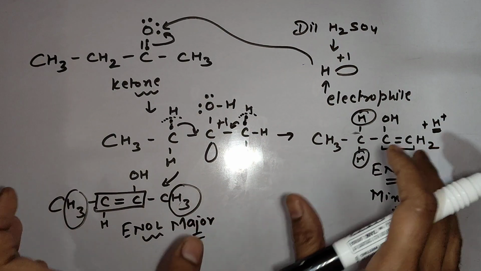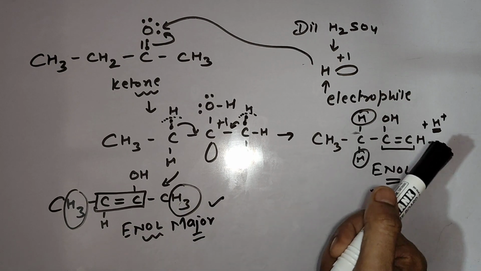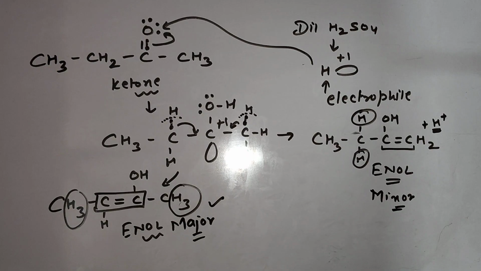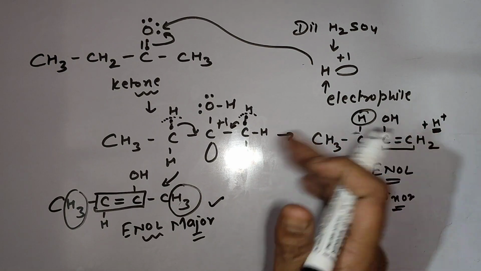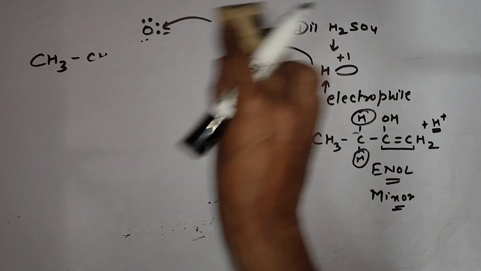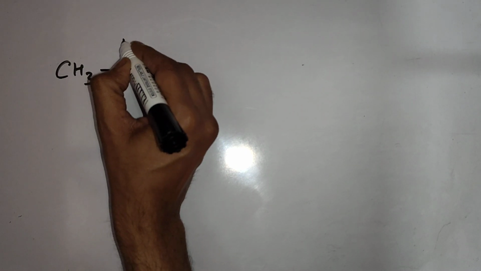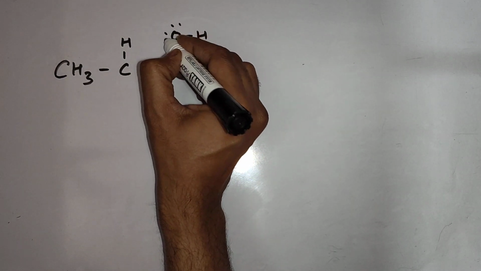Now these enols will get further oxidized. I am going to use this major enol. I am not using the other one. You can use it also. Same mechanism will be there. Apply it. But because it's a minor, fewer particles are there. So that's why I am not using it. I am going for the major enol particle. Now what will happen with this major enol particle? Let's check how KMnO4 is going to oxidize it. Very easy mechanism.